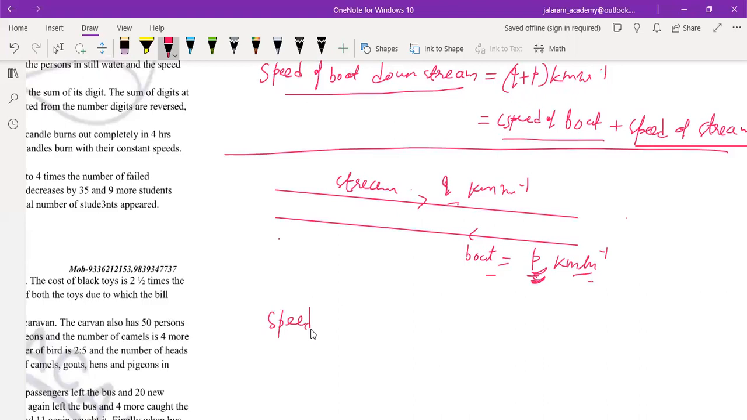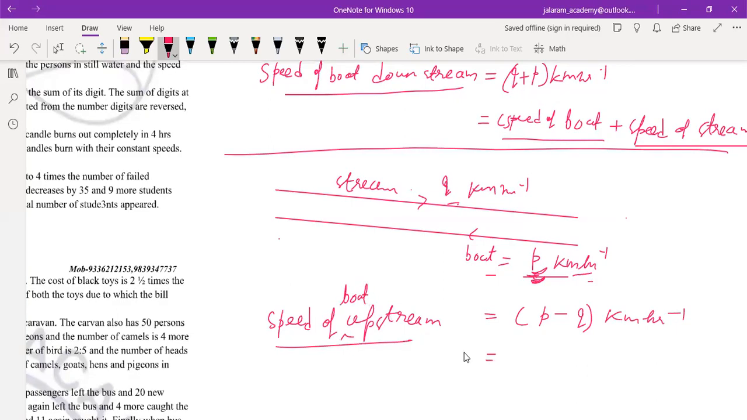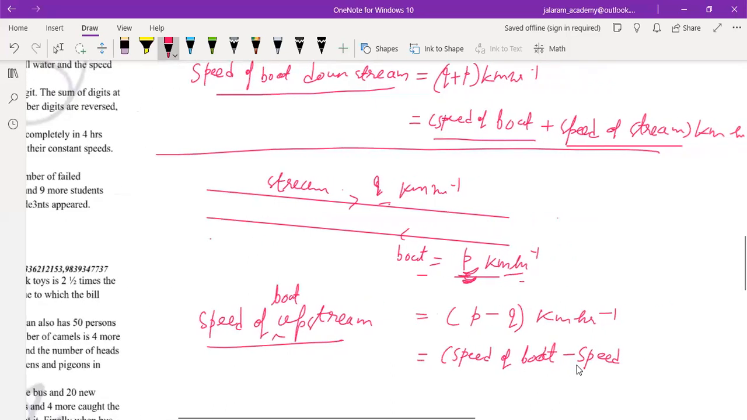So the speed of boat upstream is obtained by subtracting q, that is the speed of the stream, from the speed of boat, to get the speed of boat upstream, meaning opposite the stream. This time we have assumed the speed of boat as p and the speed of stream as q.